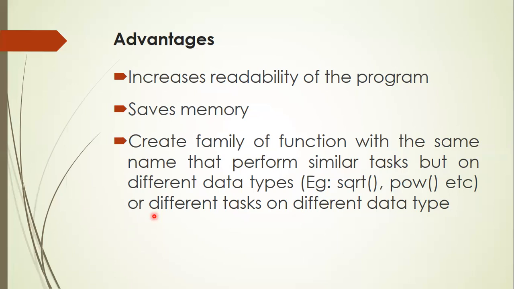So that's the second level. If these two fail, it tries to do some automatic conversion. In C language, you have studied all the automatic conversions. And after automatic conversion, if it still does not find any match, then it performs some user defined conversion. User defined conversion is done through typecasting. Typecasting is an example of user defined conversion.